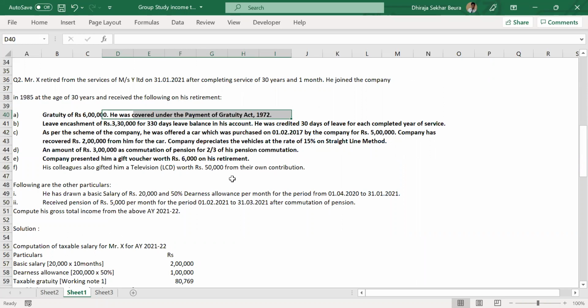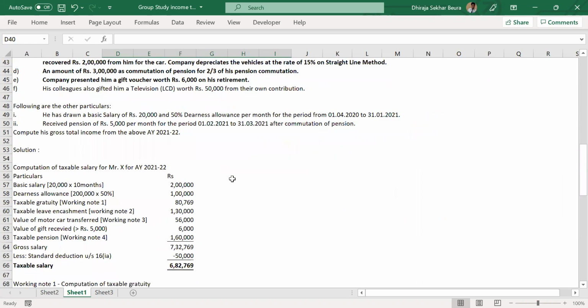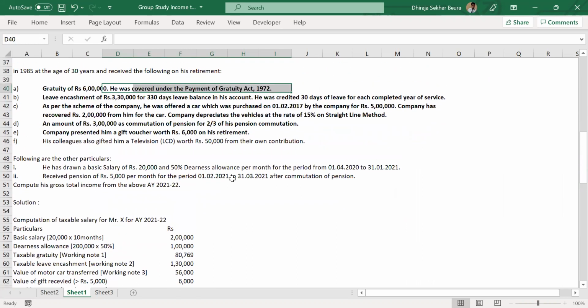How did you get it, Sana? I'm not getting the answer. It's the same thing, Anvesha, the one that you were saying: 15/26 into 30,000 into 30. 30,000 because I added the dearness allowance. Dheeraj, was that the right way to go? Yes, absolutely. And you have other two values. What are the other two values?